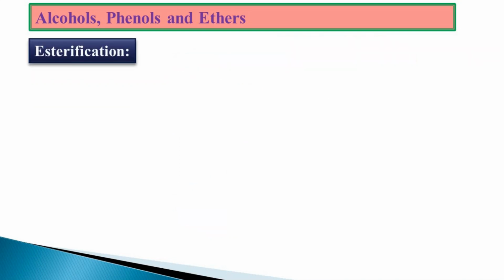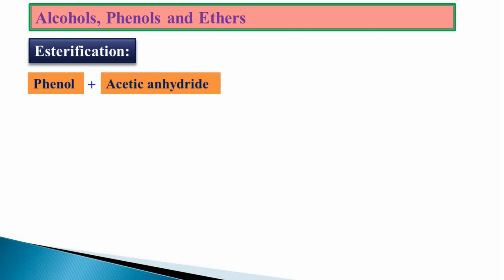Some of the important reactions with respect to the OH group are esterification, acetylation, and electrophilic substitution reactions. Let us start with the esterification reaction. Phenol, when it is reacted with acetic anhydride, as we have seen, the acetic anhydride is used for the acetylation. In the alcohol also you have seen.